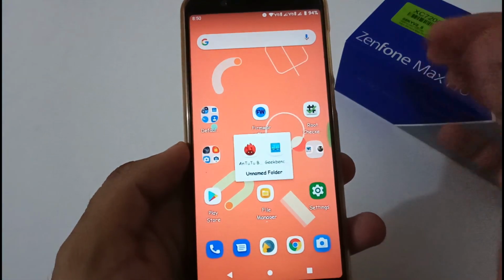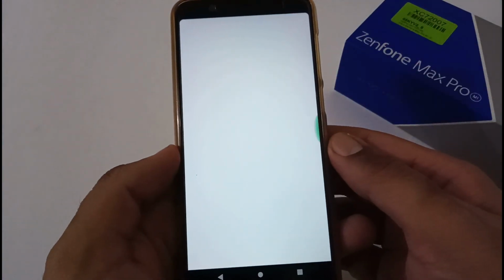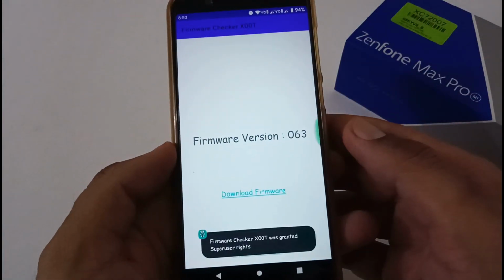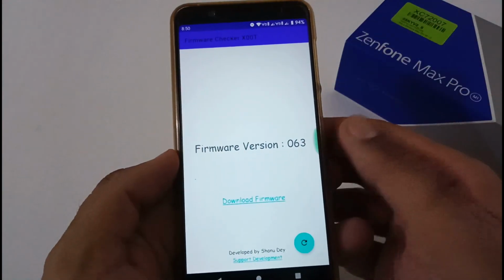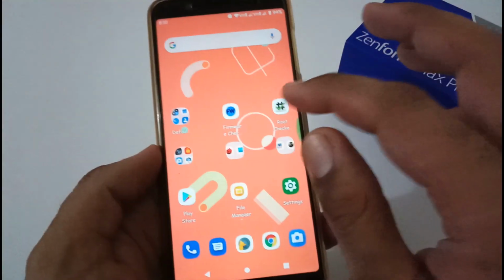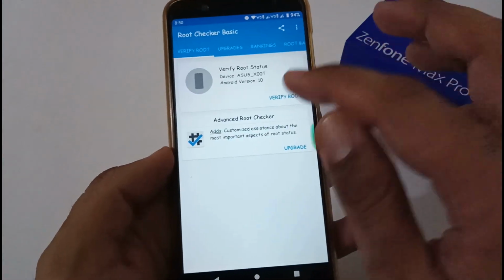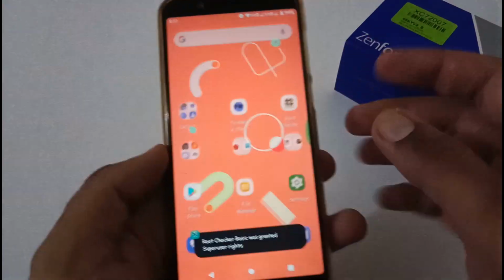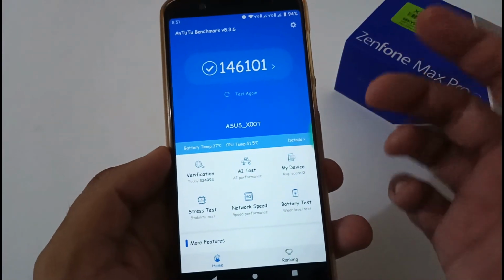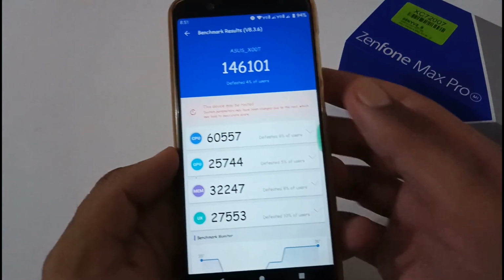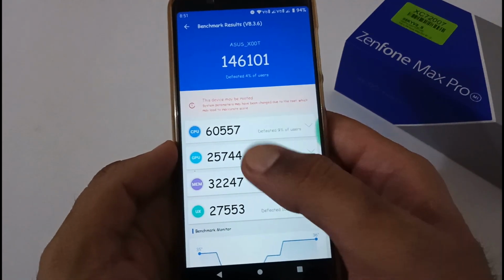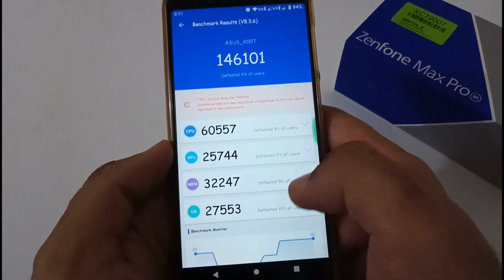Now let's focus on the benchmark scores. Firstly, let's move to the AnTuTu scores. Before that, let me confirm one more thing: the minimum firmware version needed for this particular ROM is 063. You can see I'm using that 063 version, and I have rooted my phone. It is your wish whether to root or not. There is no mandatory need to root your phone, but I'm just showing you that I have rooted. So this is the overall score, nearly about 1,46,000, and these are the consolidated parts on the basis of CPU, GPU, memory, UX, and so on.